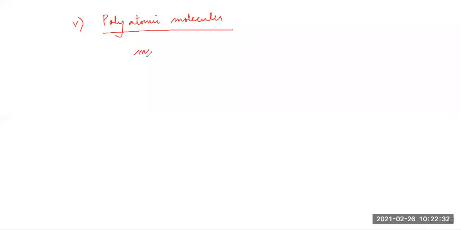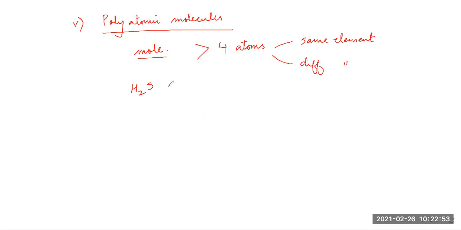Polyatomic molecules are the molecules which have more than 4 atoms, maybe of the same element, maybe of different elements. For example, now Pranav, your example of H2SO4, the molecule of sulfuric acid.